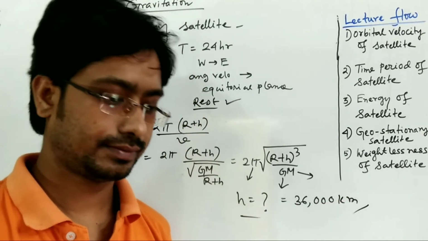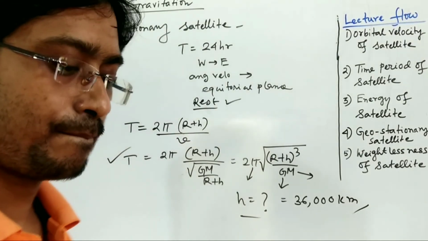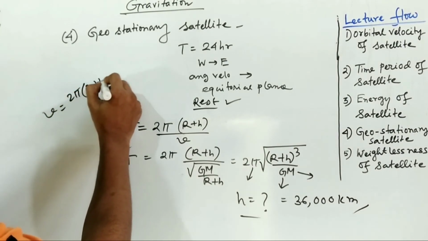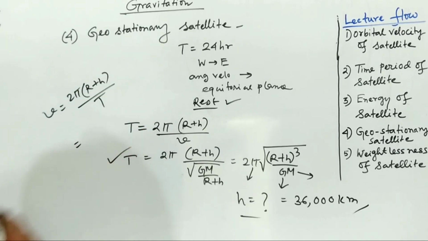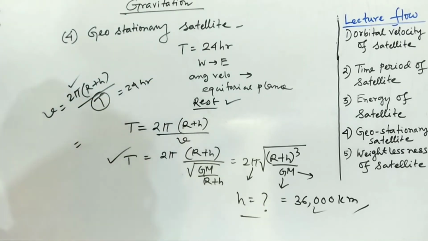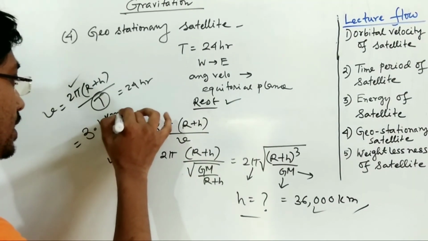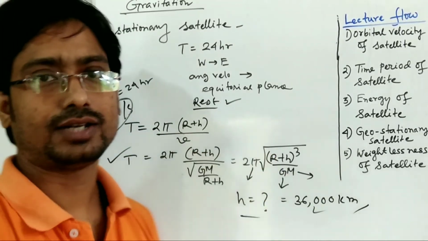So the height of the geostationary satellite from the Earth's surface will be 36,000 kilometer. If we want to know the velocity, v is equal to 2 pi (R plus h) by T. Here R is the radius of the Earth, h we have found out from here, 2 pi you all know, and T is equal to 24 hours, which you have to convert into seconds. Then you can get 3.1 kilometer per second. So this will be the orbital velocity of the geostationary satellite. You can find it out from this data.